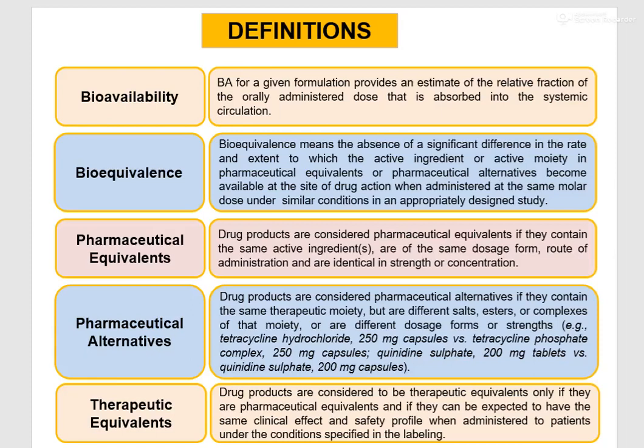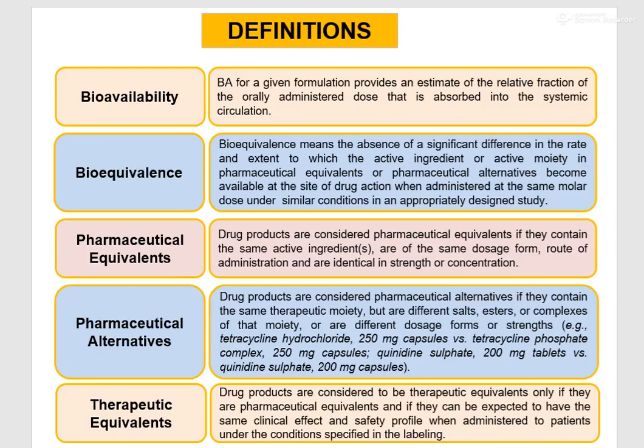Means bioavailability is an estimate of the relative fraction of orally administered dose that is absorbed into systemic circulation. Means when a drug is orally administered, how much fraction of that dose is available in systemic circulation, that is bioavailability.